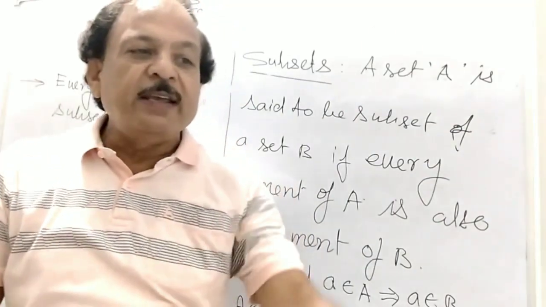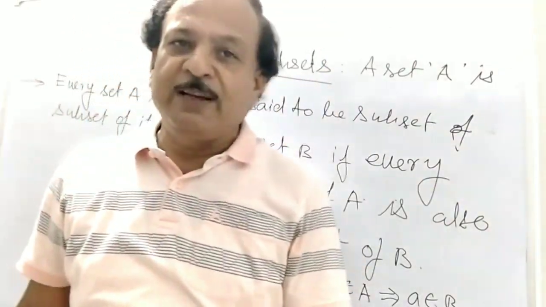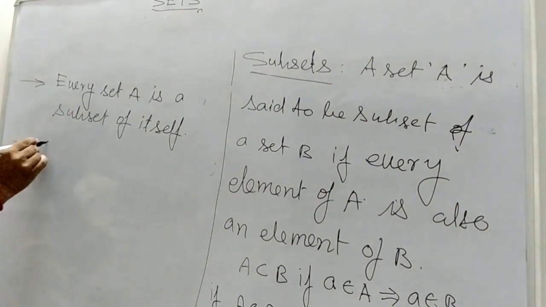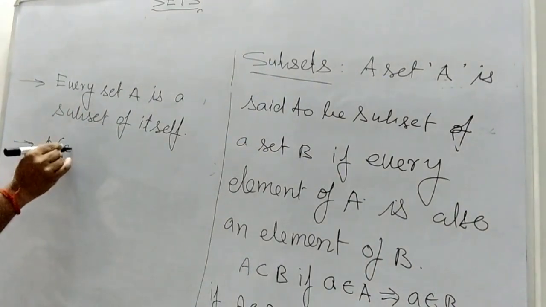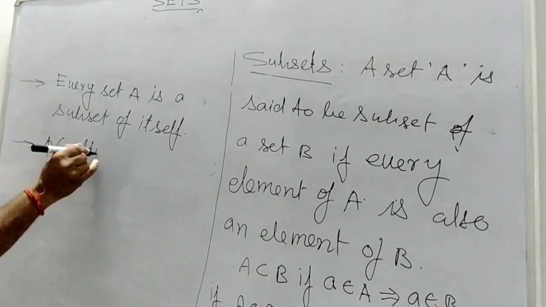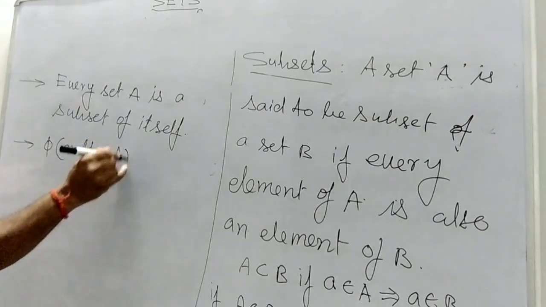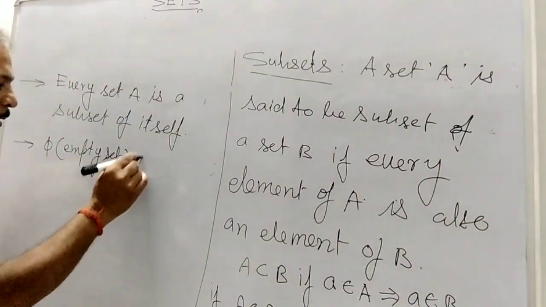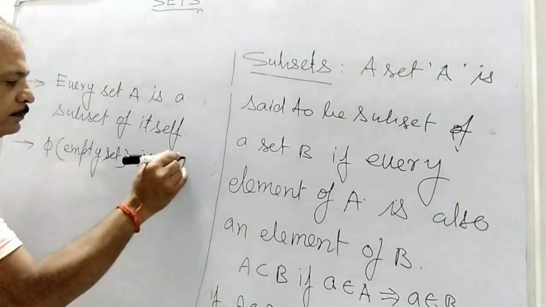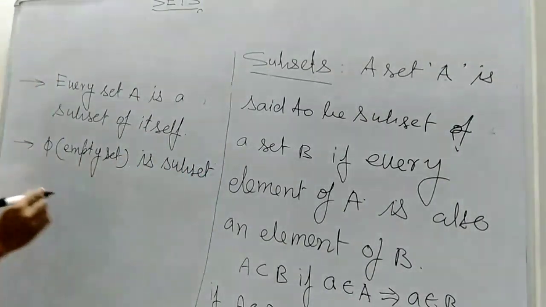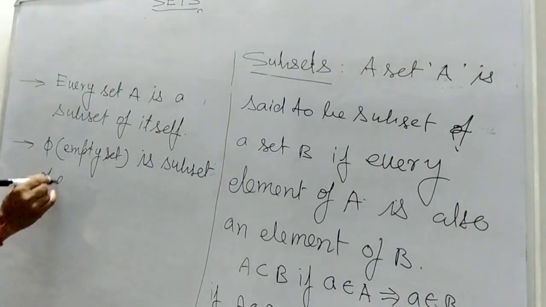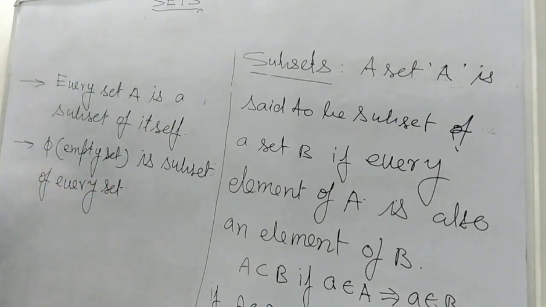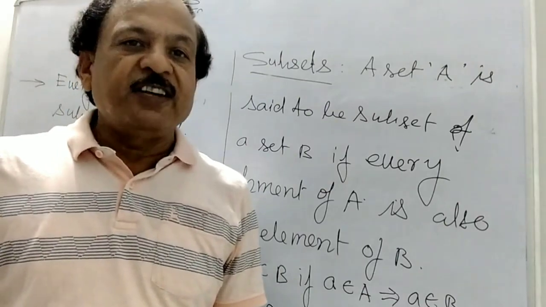So you can say phi is a subset of every set. Phi means the empty set. The empty set phi is a subset of every set.